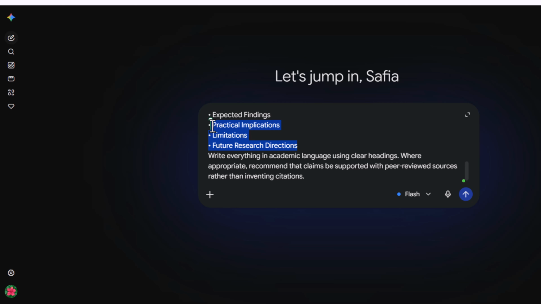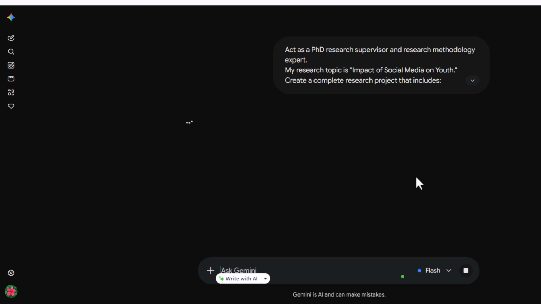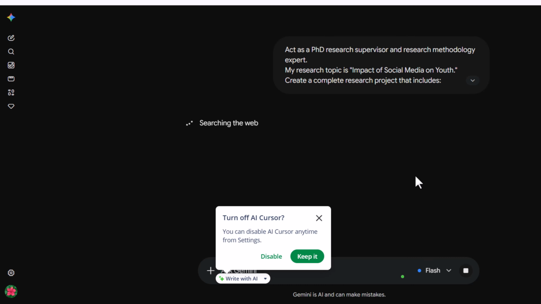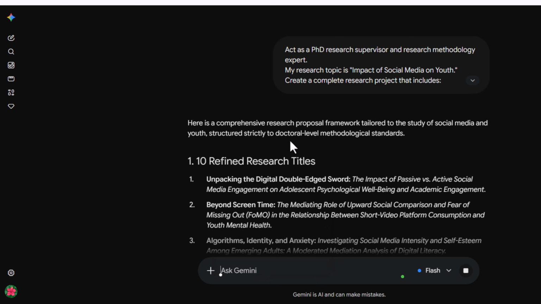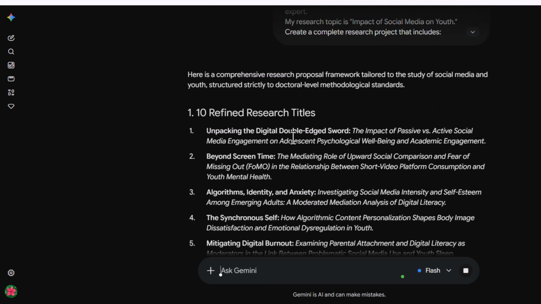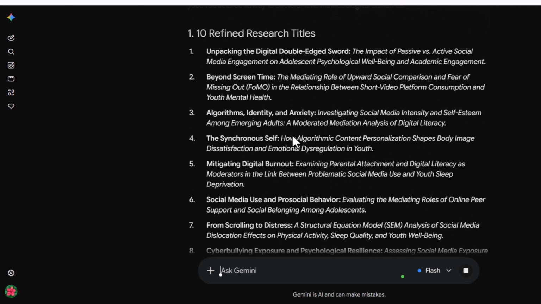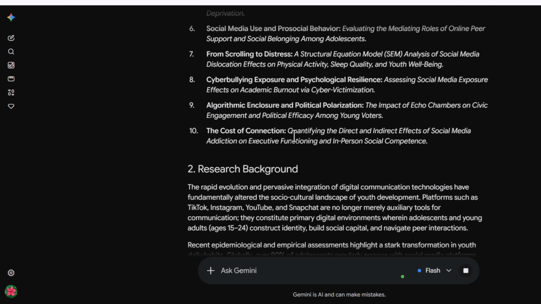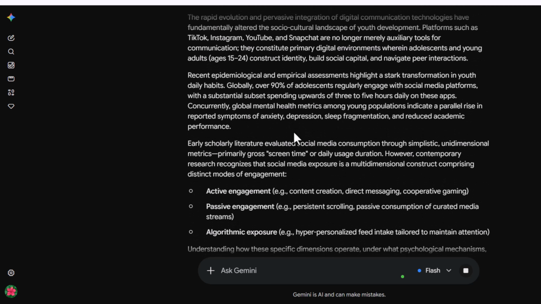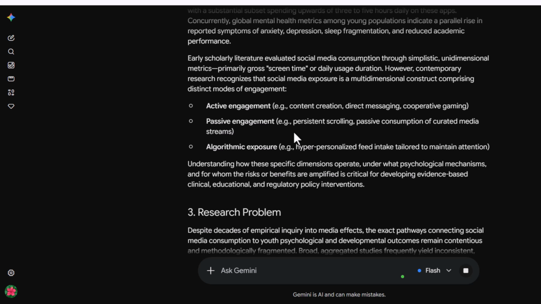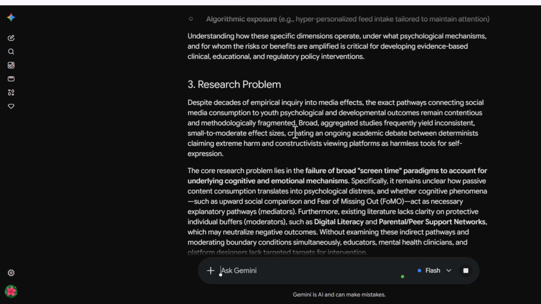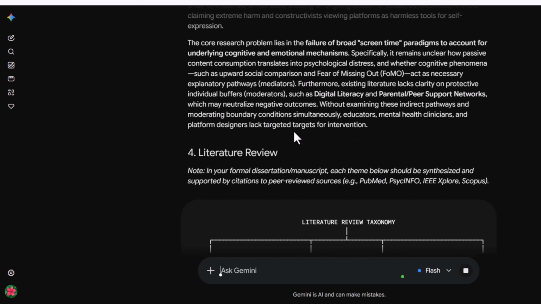The most suitable theory with justification, conceptual framework, research methodology, sampling technique, sample size, data collection method, questionnaire with 5-point Likert scale, suggested statistical tests, expected findings, practical implications, limitations, future research directions. Write everything in academic language using clear headings. Where appropriate, recommend that claims be supported with peer-reviewed sources rather than inventing citations. Paste the prompt.